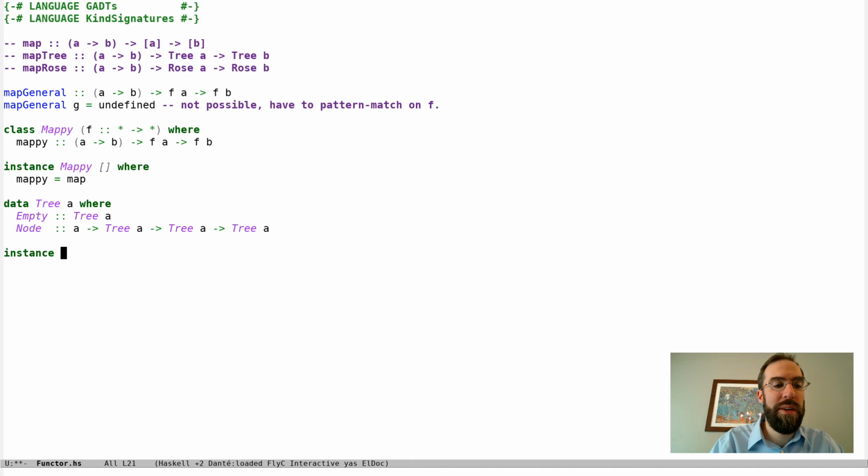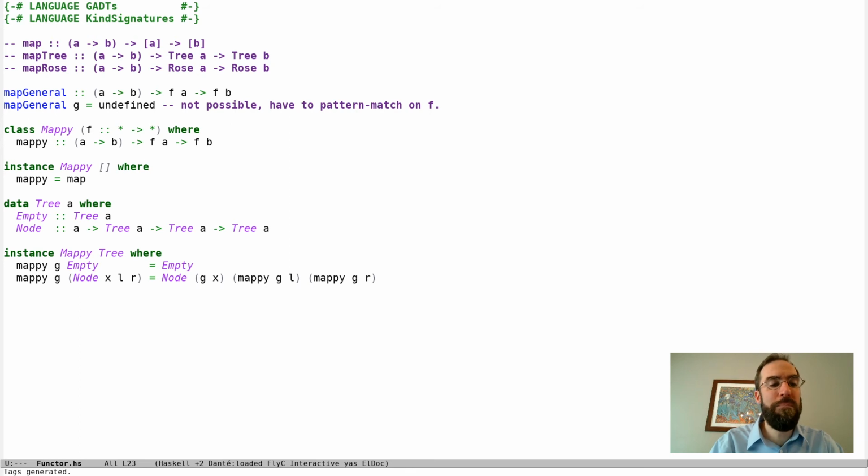But I could say now instance mappy for tree where, well, now we can implement this directly. So mappy G, we're going to pattern match on the tree and say if it's empty, we get empty. And if it is a node containing X and a left and a right, then we'll return a node. We're going to apply the function G to X and say mappy G L, mappy G R. Okay, and that works too.